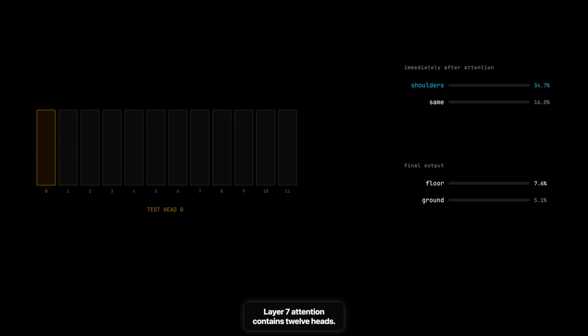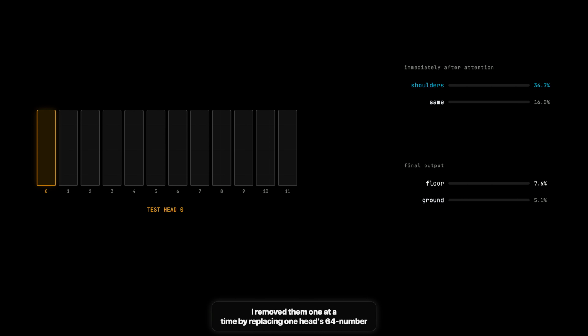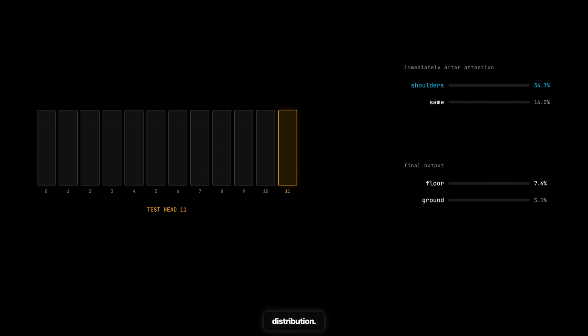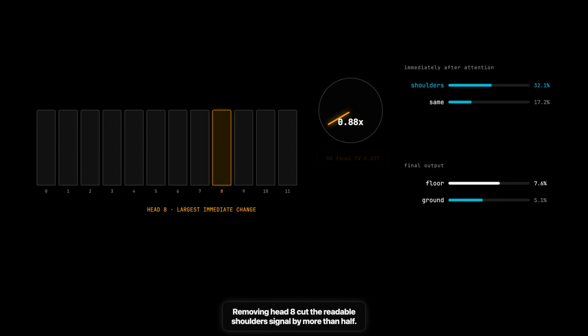In layer 7, attention contains 12 heads. I removed them one at a time by replacing one head's output with zeros before the heads were mixed together. Head 8 produced the largest immediate change in the logit lens distribution. Removing head 8 cut the readable shoulders signal by more than half. The final distribution moved much less. Another head even had a slightly larger final effect, which was an early sign that the computation was spread across components.